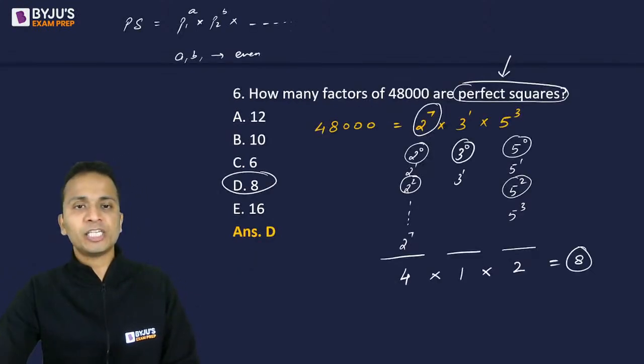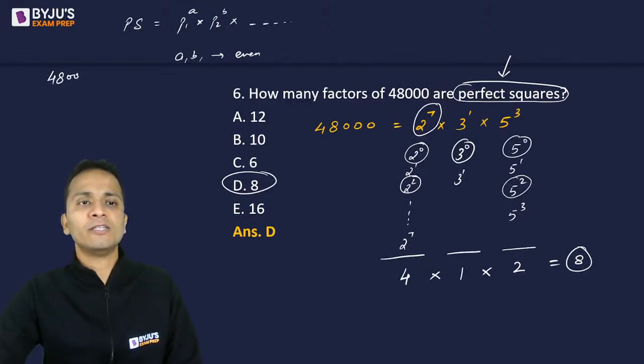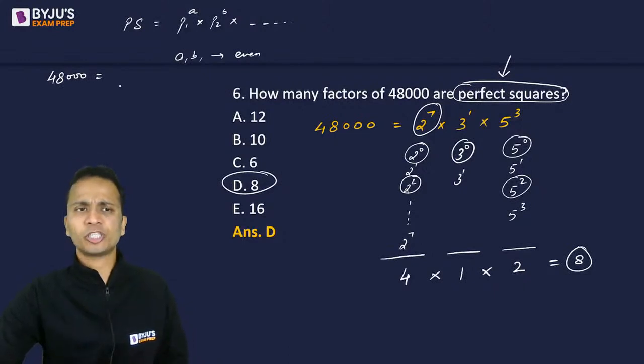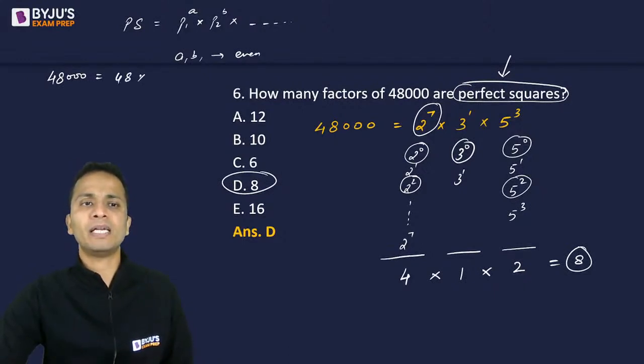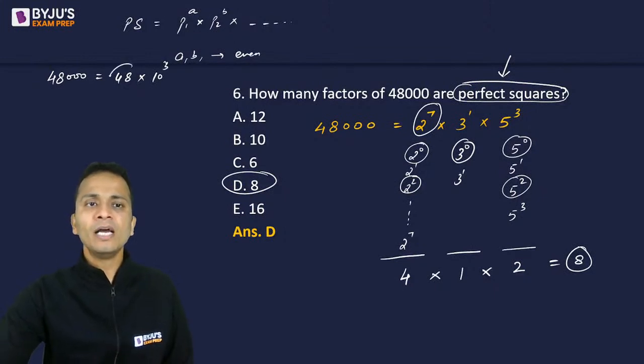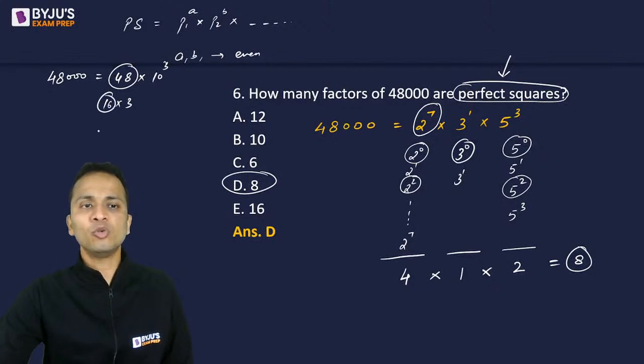तन्मय, factorization explain कर दूं? So definitely I'll do that. So 48,000. So मैं क्या करता हूं? मैं orally करने की कोशिश करता हूं. So I'll write it as 48 multiplied by 1000. 1000 is 10 cube. ठीक है? अब 48 is 16 multiplied 3. 16 is 2 raised to the power 4, 3 raised to the power 1. And then 10 cube.